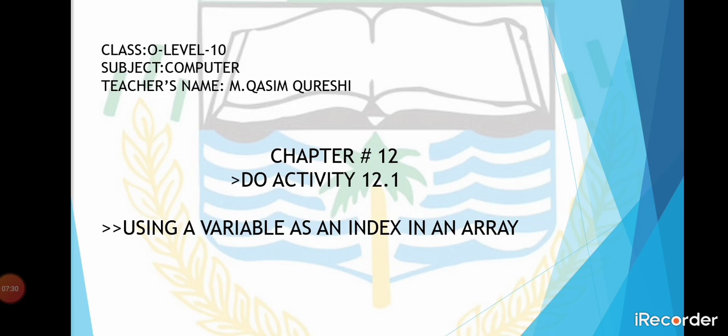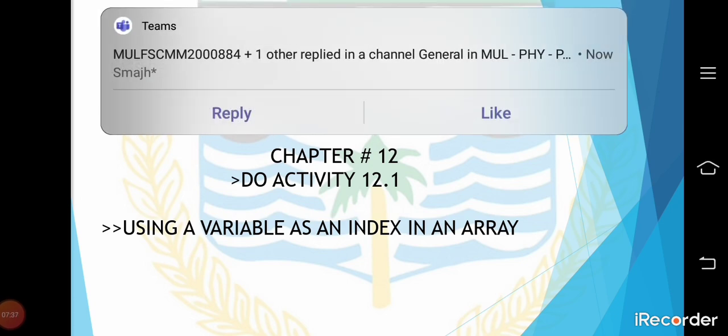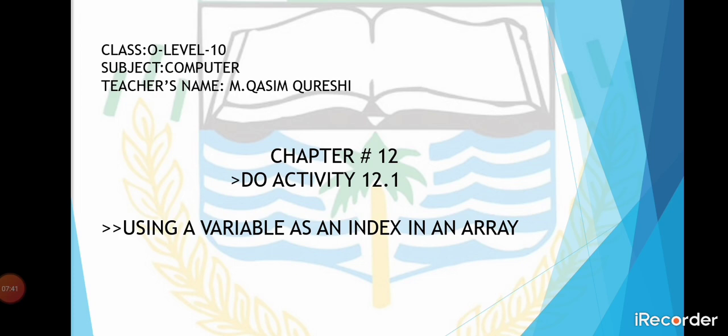Now do activity 12.1 using the high level programming language that your school has chosen. Find out about arrays. Is the first element of the array index 0 or 1? How do you declare the size of an array? Can you declare the type of the array? Declare an array to store the test marks for a class of 30 students.